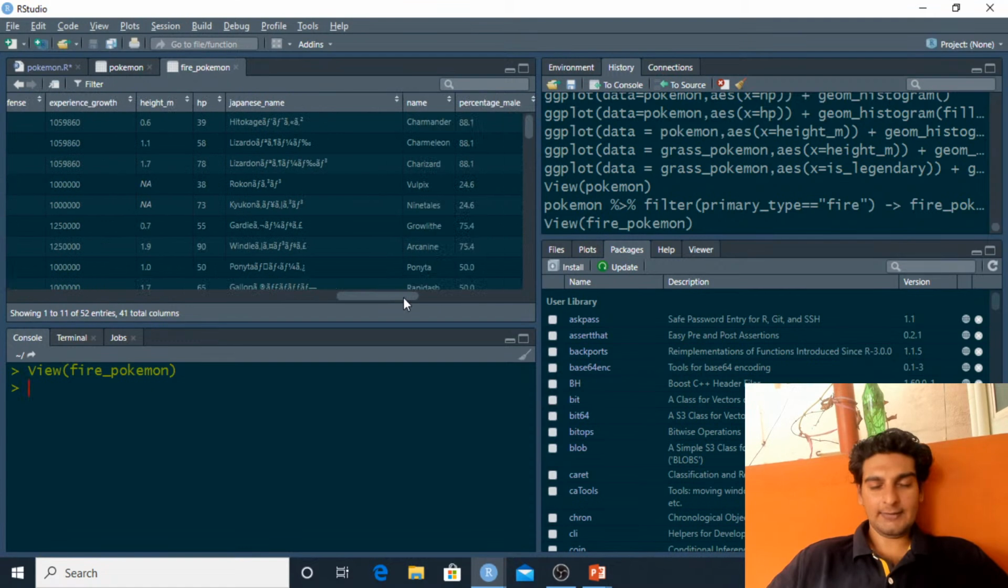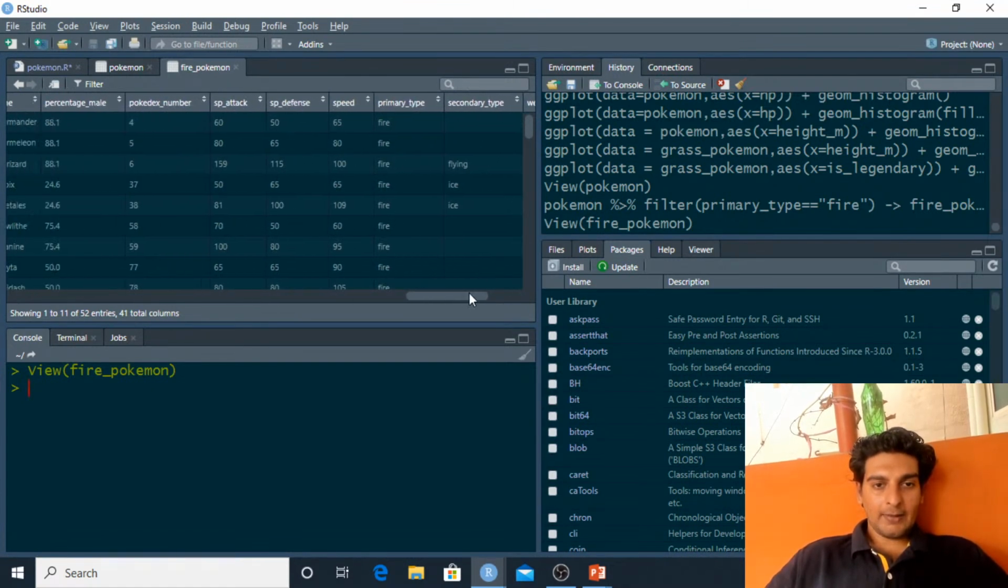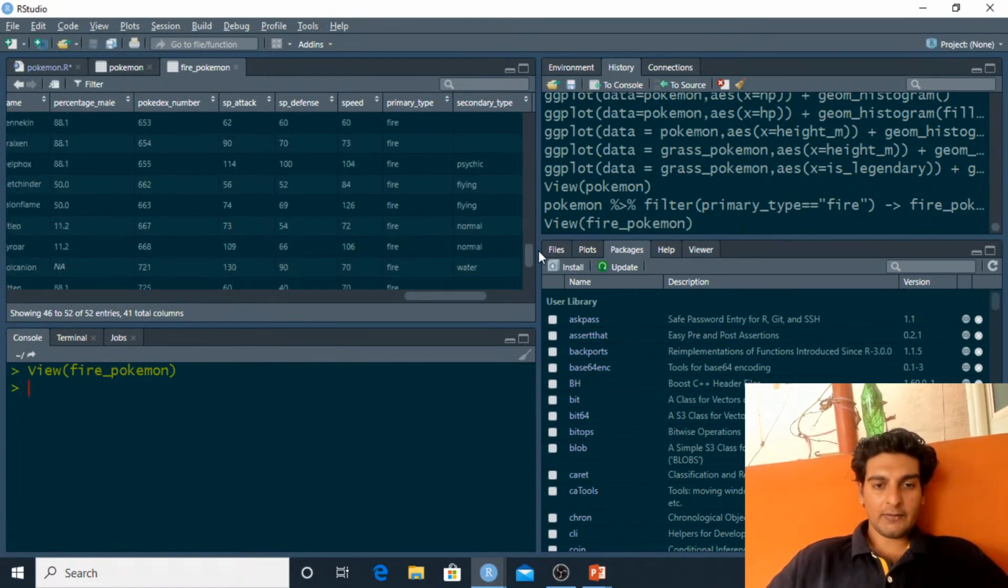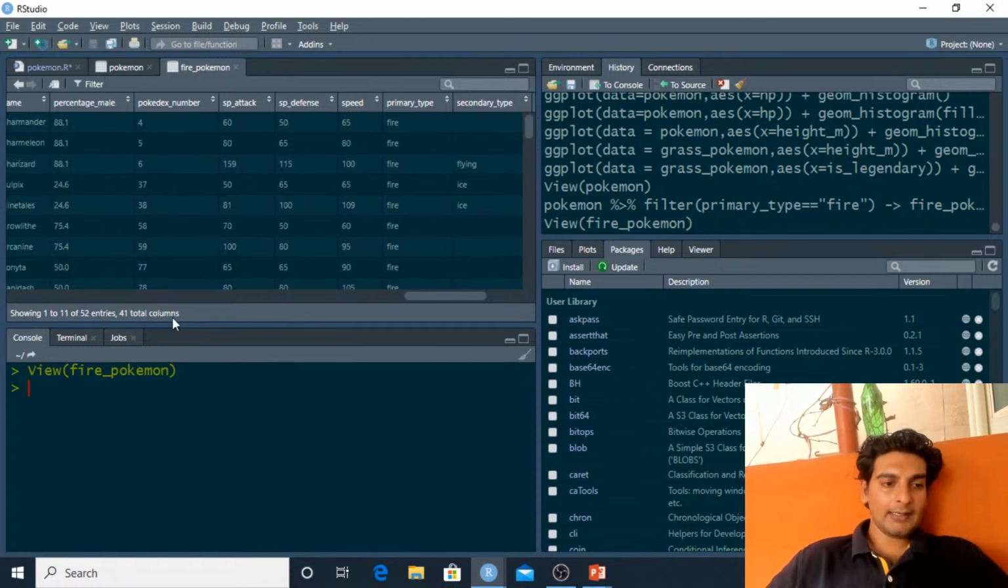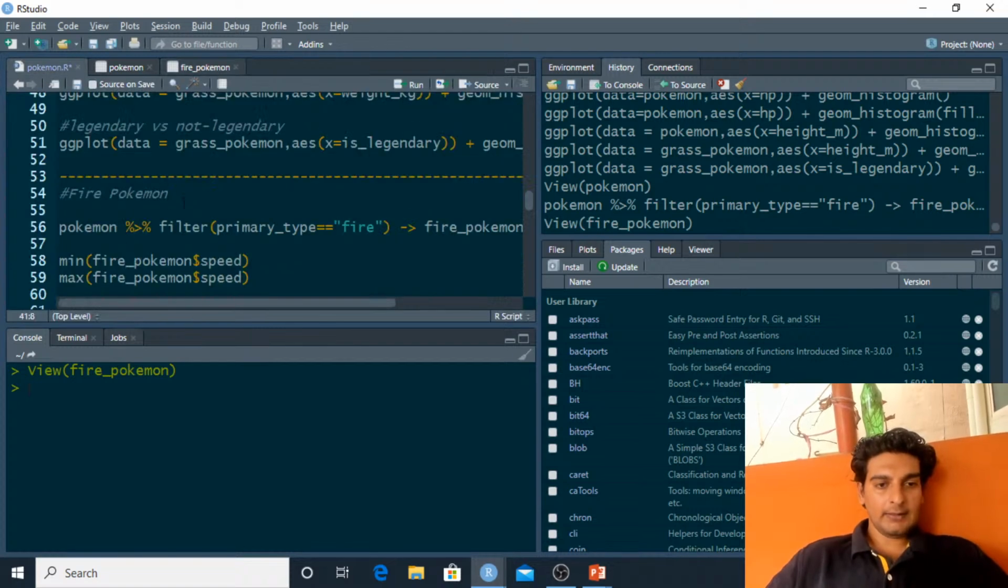So that's actually very less. Now let me see the primary type. If you see the primary type, you see that all of the values are fire, because this was the condition which we had given while extracting the data sets. Right, so we've got this done.